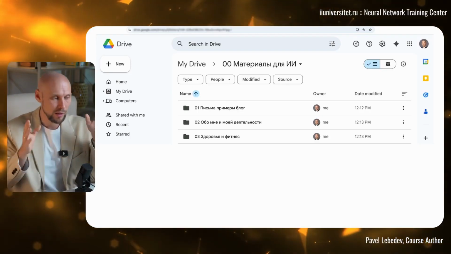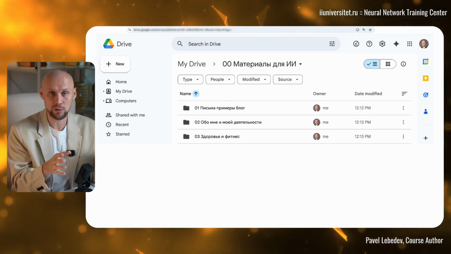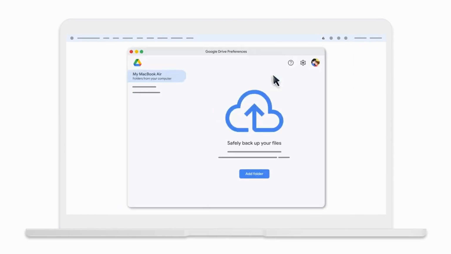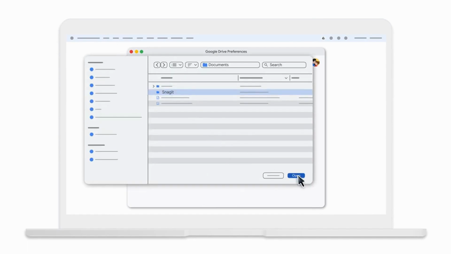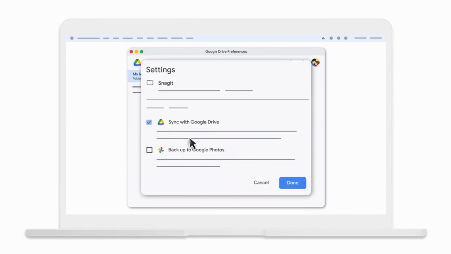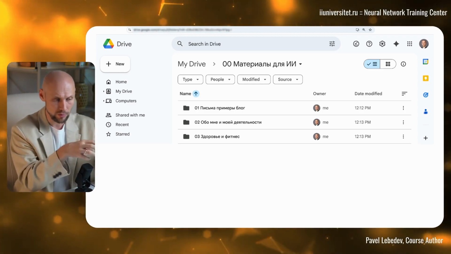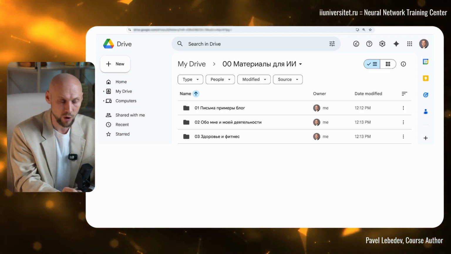If you regularly do the same kind of work, why not just put it all together in one document and upload it to the neural network every time you work with it? I recommend creating a separate folder on Google Drive called Materials for AI. This will be a folder containing only your files that help the neural network better understand your task for each specific project. Why Google Drive? Because it integrates perfectly with ChatGPT, Claude, and any other neural networks. Just sync it and it works. Awesome. The second point, you can create a separate folder.